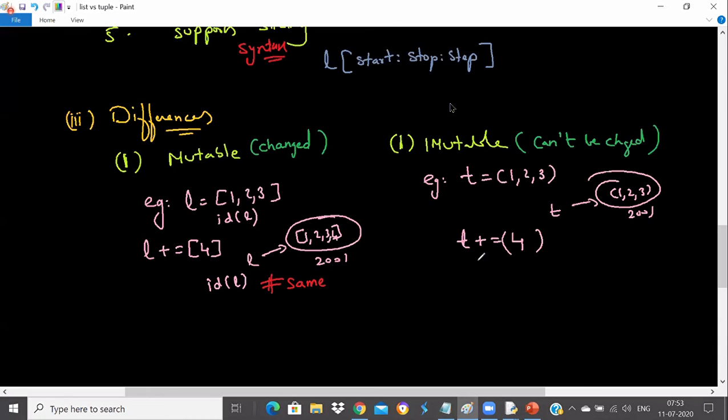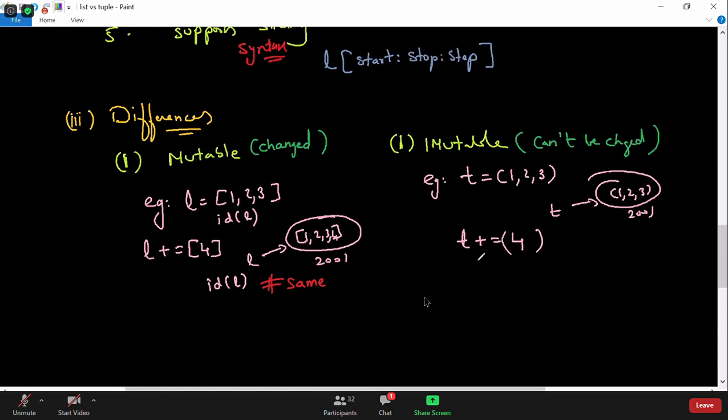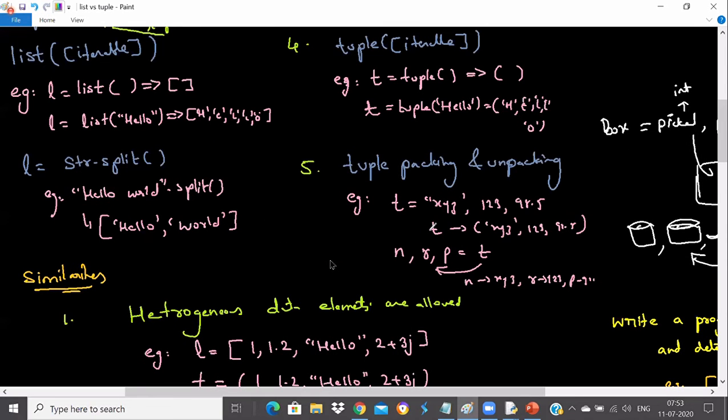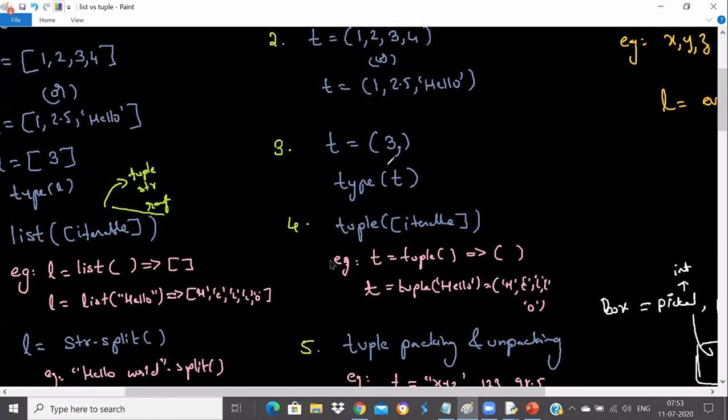Check the address. Very good, very good. That's what I was checking, guys, because some of you were asking if something is missing there. So I think I have to go from the beginning now and discuss the same thing I discussed a long time back. Do you remember, guys, I told you how to create a single element tuple?